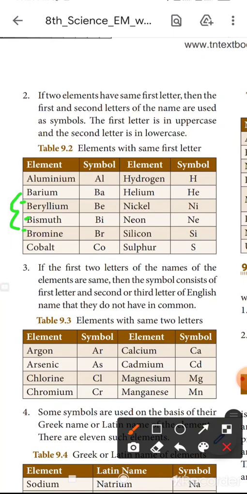If the first symbol's first letter is the same, we take the first two letters. That's why barium, Ba, beryllium, Be, bismuth, Bi, bromine, Br. Then cobalt, Co. Next, hydrogen, H, helium, He, nickel, Ni, neon, Ne, silicon, Si, sulfur, S. These are elements with the same first letter.